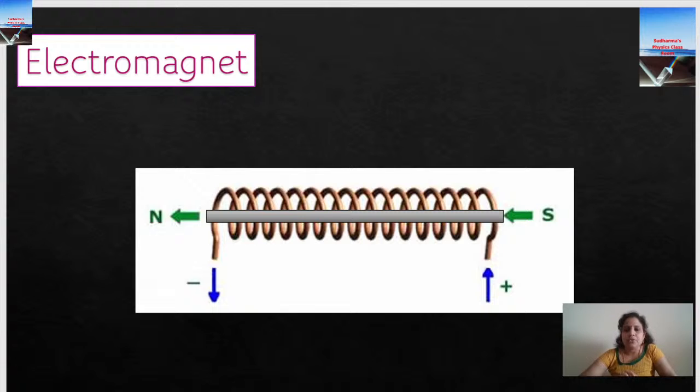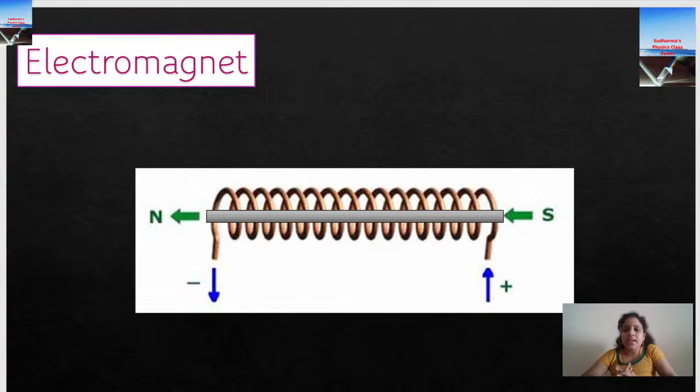So steel can be used to make permanent magnets. The different shaped magnets we see nowadays are made of different types of steel depending on our requirement, because for industry purposes, building construction areas and so on, we need different types of magnets. In the medical field we are using magnets, and in industries we are using magnets. So in different areas we need different qualities of magnet. Accordingly, different varieties of steel are used to make permanent magnets.